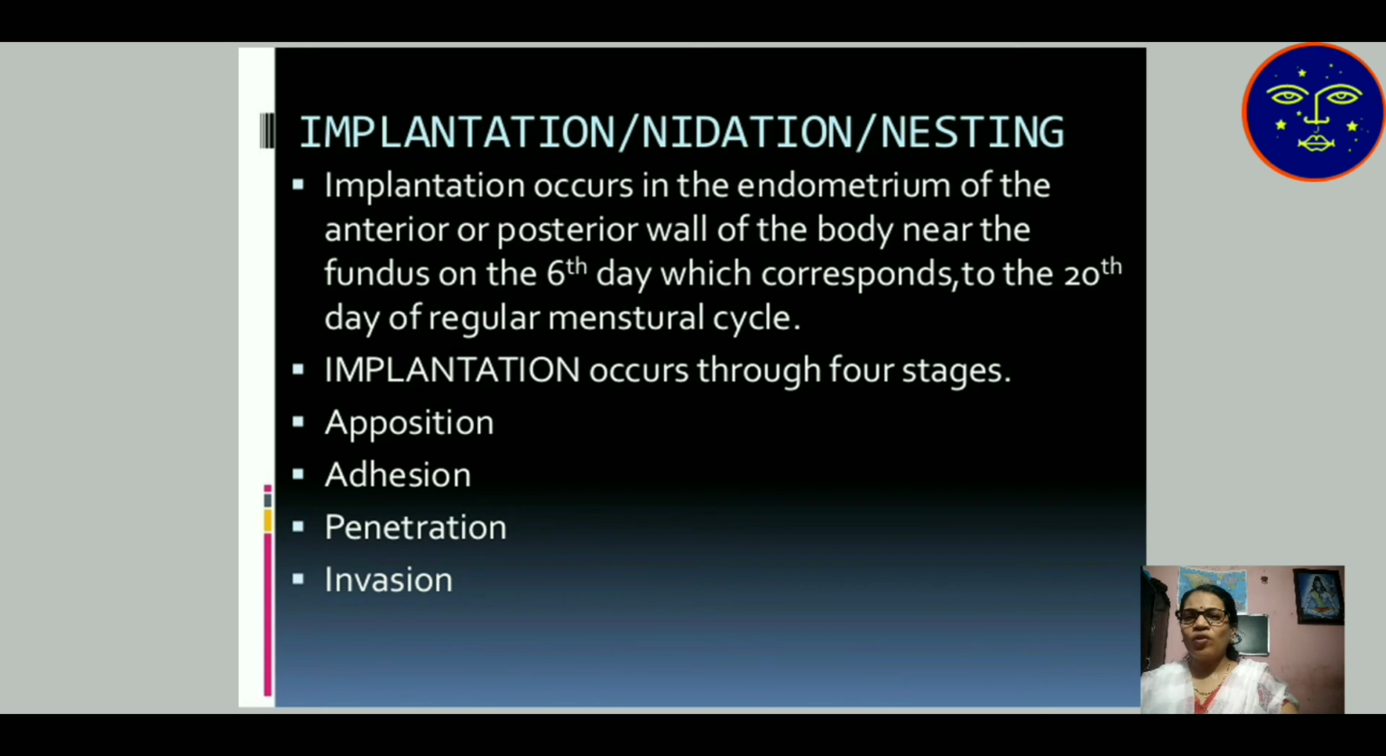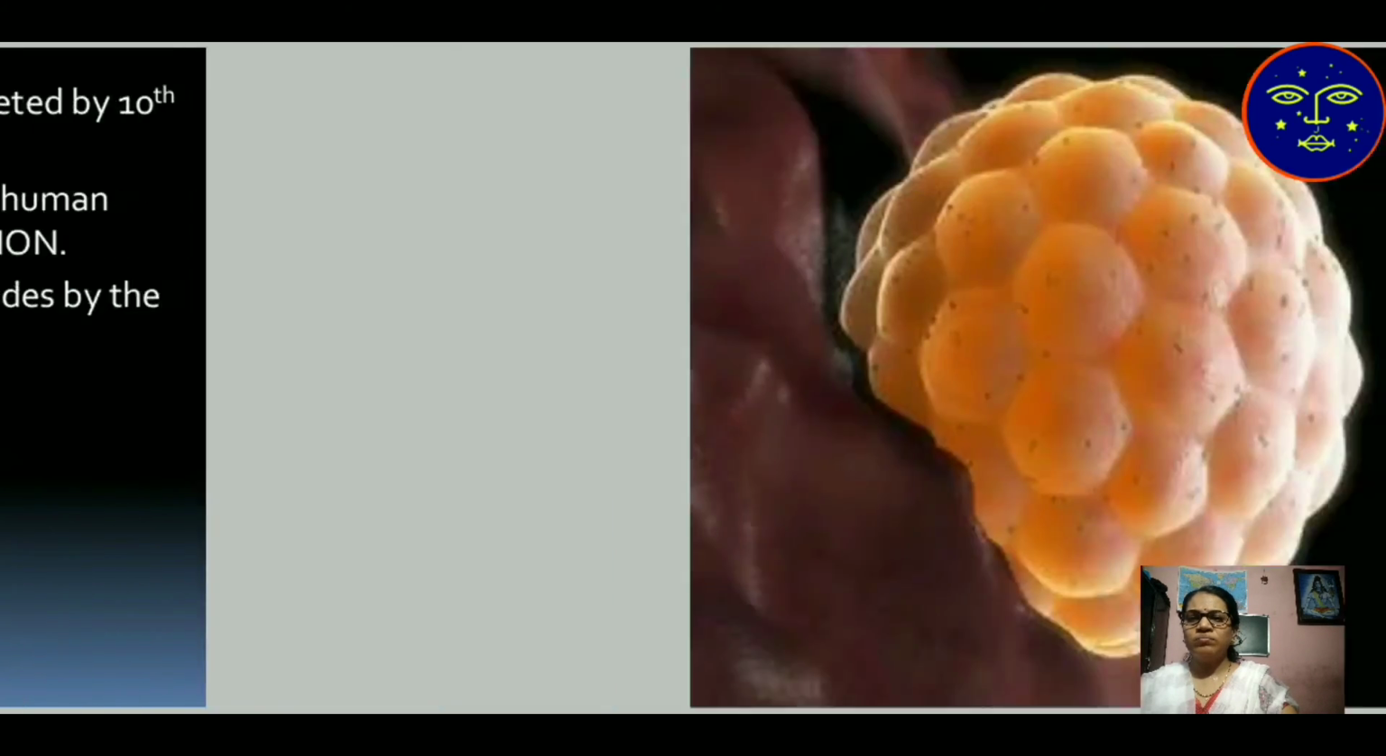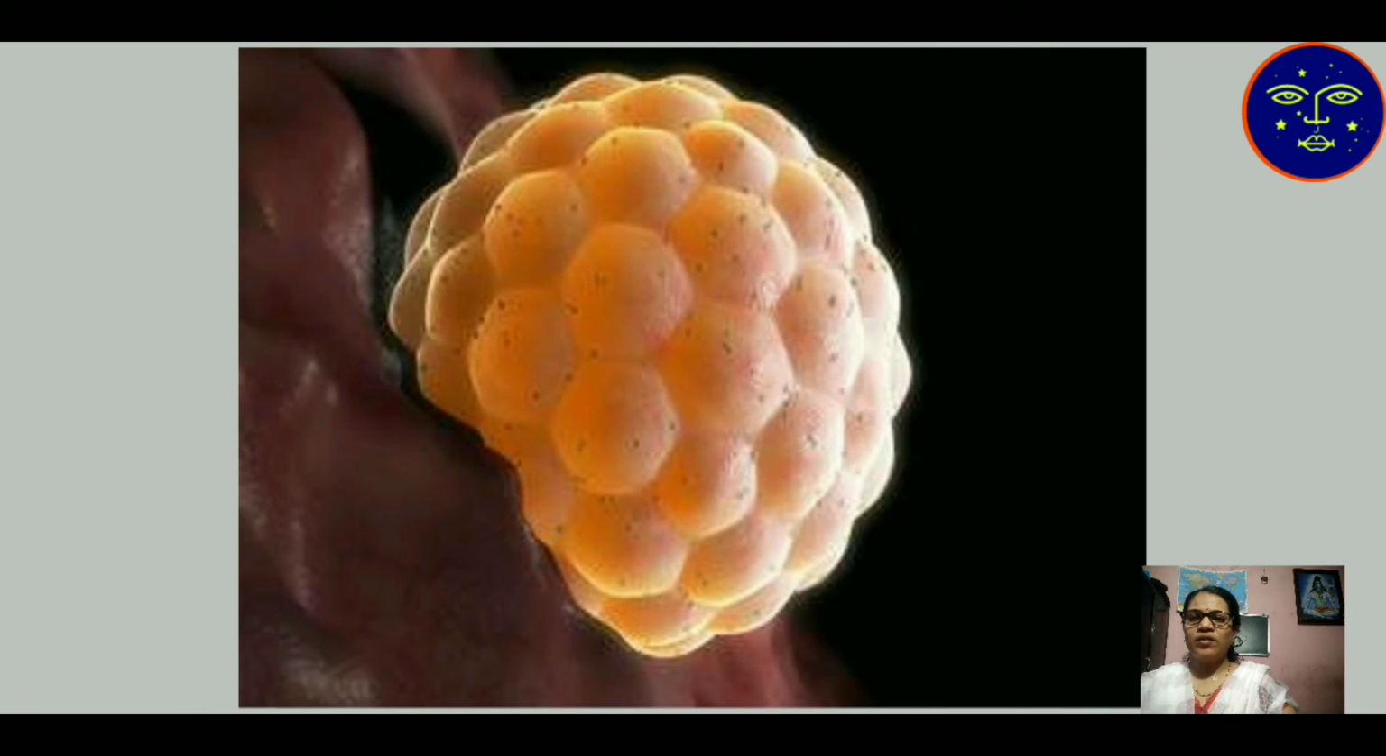Then implantation occurs through 4 stages. First is apposition, adhesion, penetration and invasion. The implantation or attachment contains 4 stages. The implantation process is completed by the 10th to 11th day. After zygote formation, on the 10th to 11th day, the implantation attachment takes place. This type of deeper penetration of the human blastocyst is called implantation. Now the blastocyst is covered on all sides by the endometrium. Here is the attachment of the blastocyst